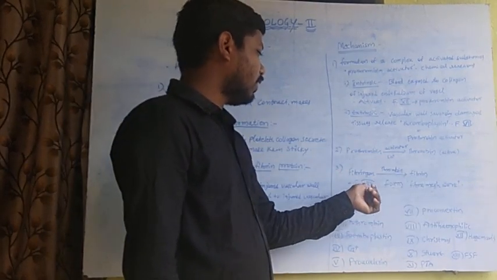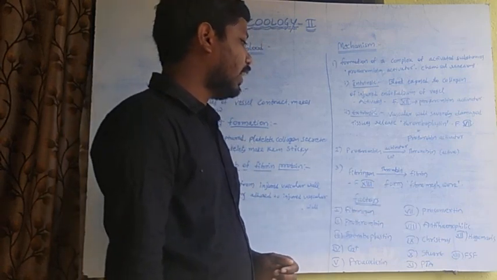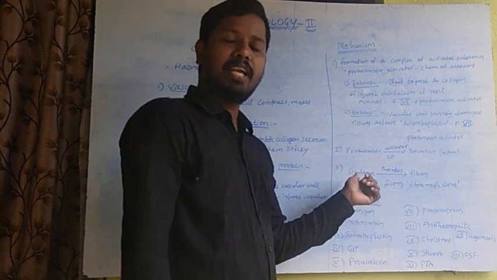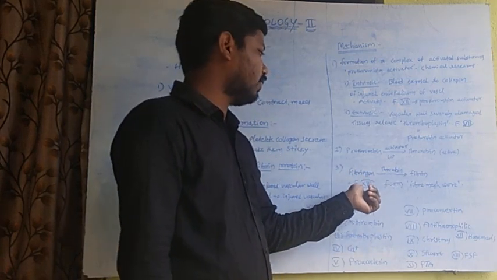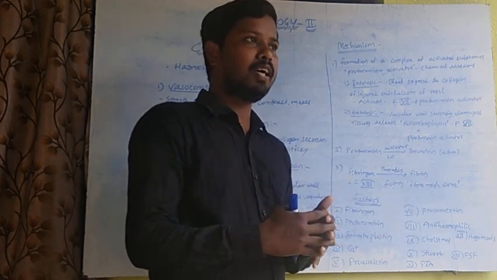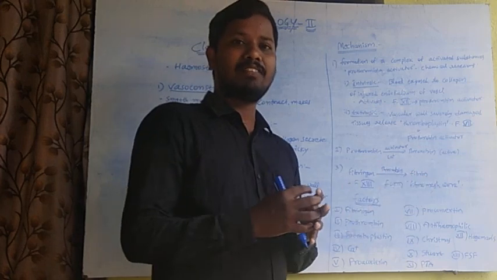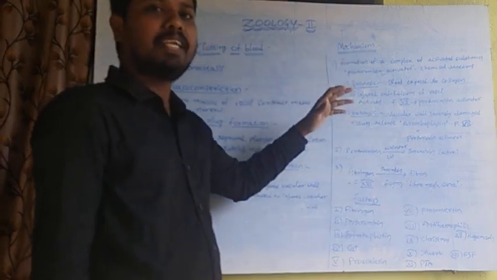Here factor 13 is called fibrin stabilizing factor. Fibrin stabilizing factor forms a fiber meshwork. This fiber meshwork forms a network-like structure. Finally the blood is clotted.